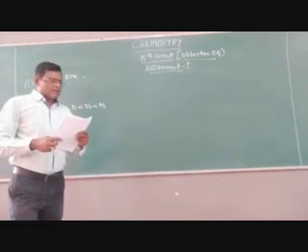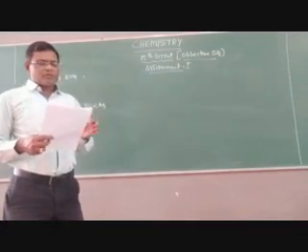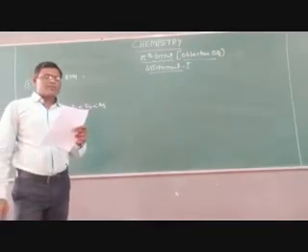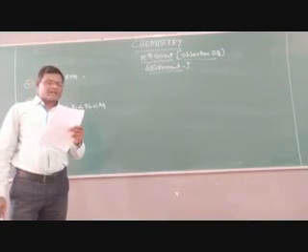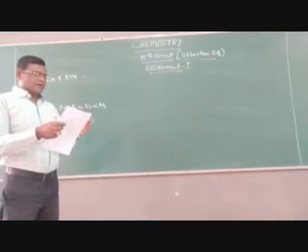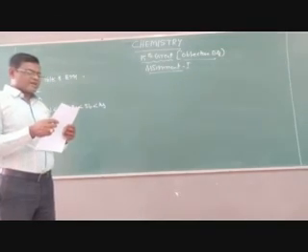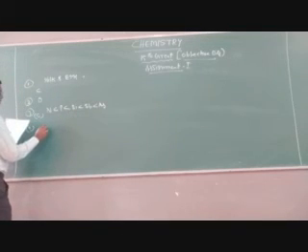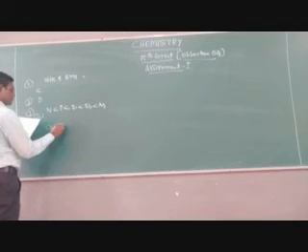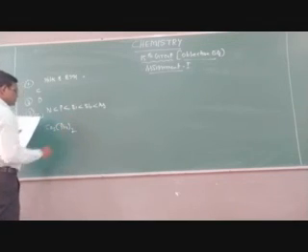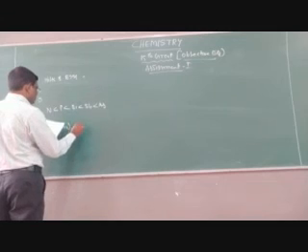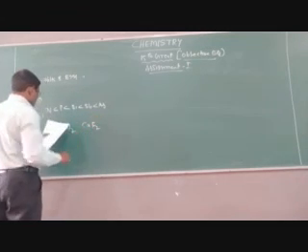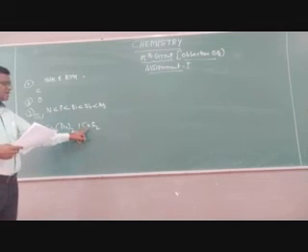Next question, children. The elements present in fluorapatite. It is also one of the minerals of phosphorus. What is the formula for fluorapatite? Here Ca3(PO4)2 taken thrice, as well as CaF2 also. Here the ratio is 3:1, a 3:1 ratio of calcium phosphate and calcium fluoride.